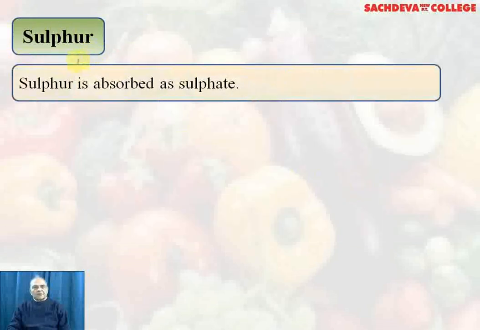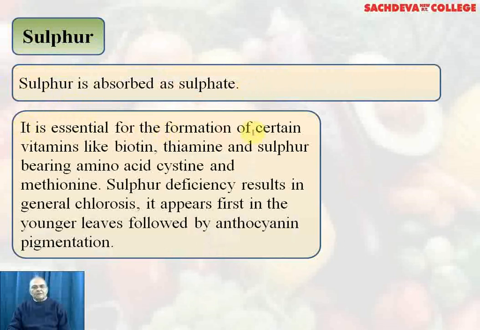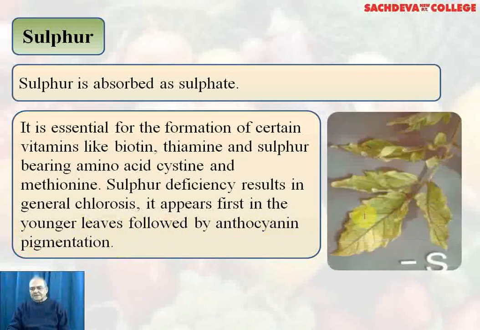Sulfur. Sulfur is absorbed as sulfate. It is essential for the formation of certain vitamins like biotin, thiamine, and sulfur-bearing amino acids like cysteine and methionine. Sulfur deficiency results in general chlorosis. It appears first in the younger leaves, and this is followed by the anthocyanin pigmentation in the leaf. This is the plant showing deficiency of sulfur.